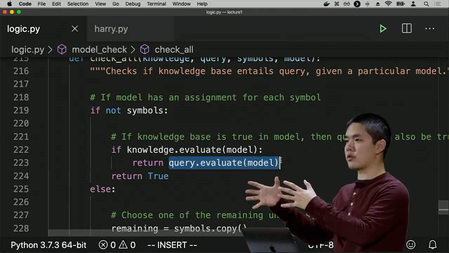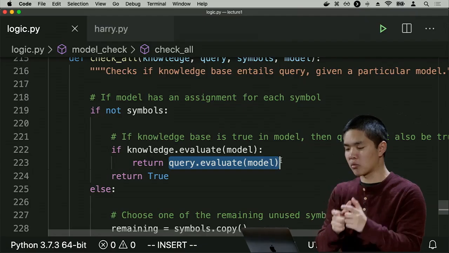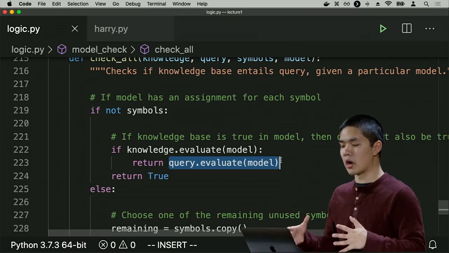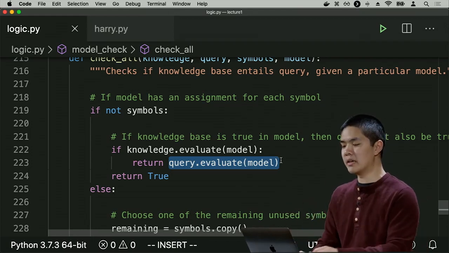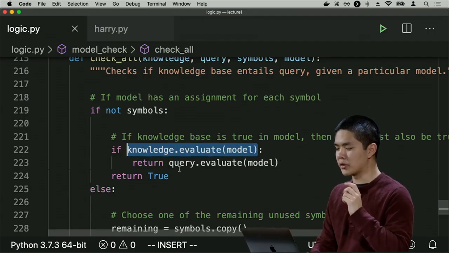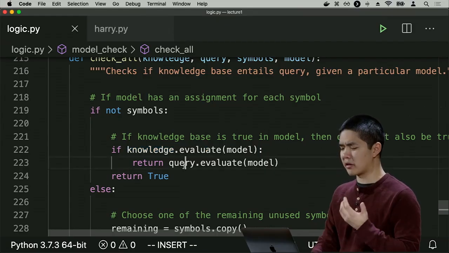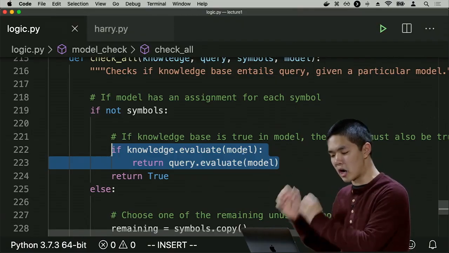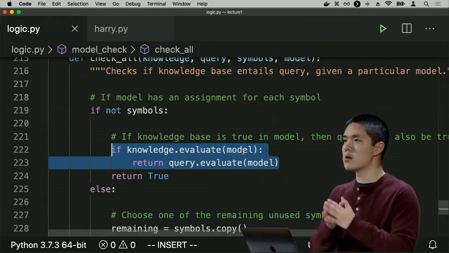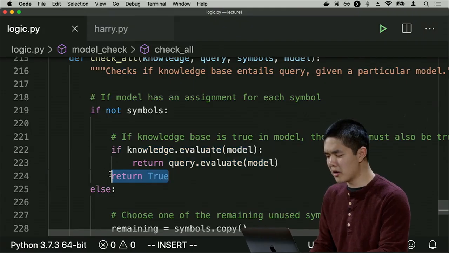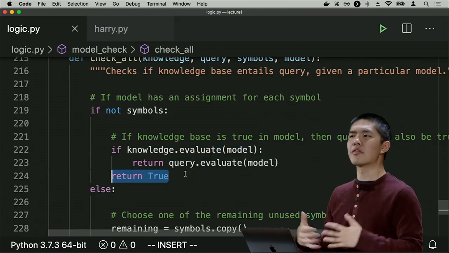Because if the knowledge is true, we want the query to be true as well in order for there to be entailment. Otherwise, we don't know that there won't be an entailment if there's ever a situation where what we know in our knowledge is true, but the query, the thing we're asking, happens to be false. So this line here is checking that same idea, that in all worlds where the knowledge is true, the query must also be true. Otherwise, we can just return true, because if the knowledge isn't true, then we don't care.